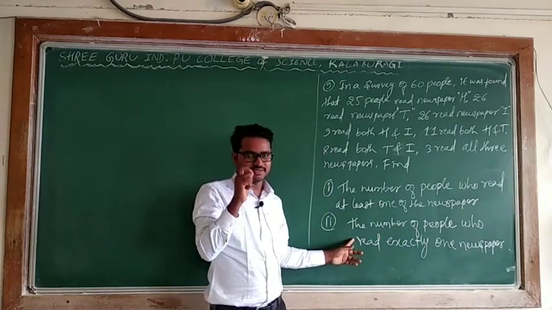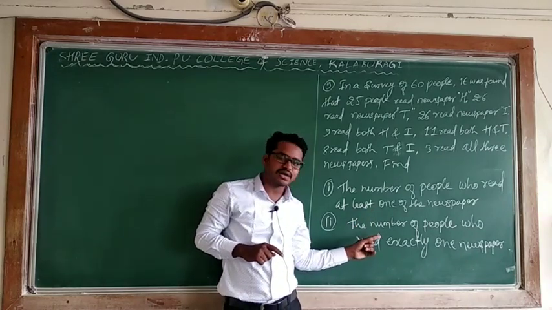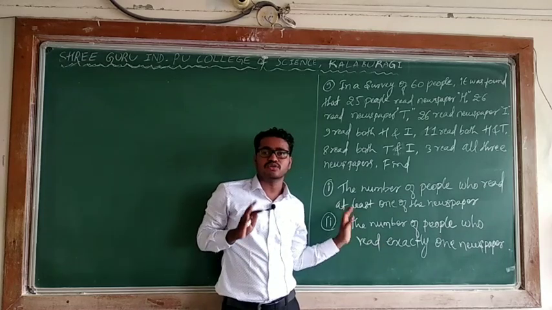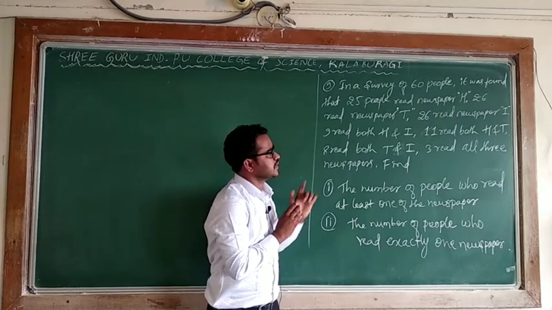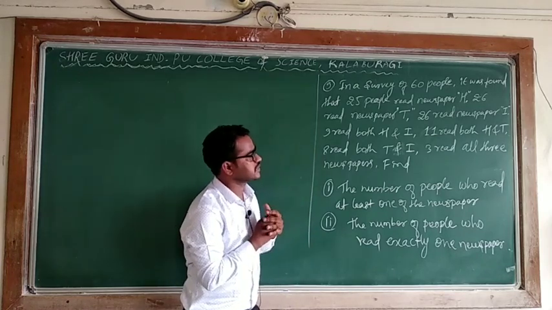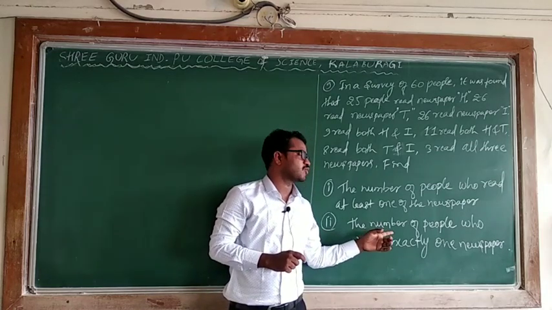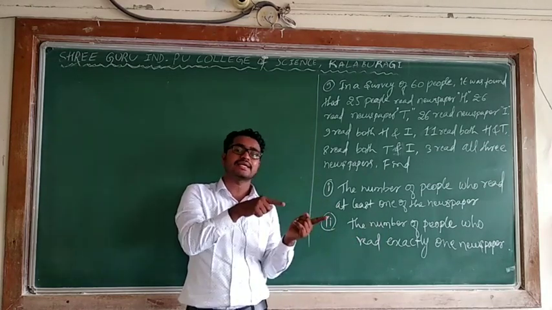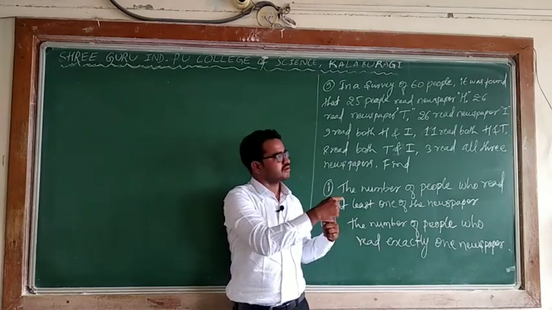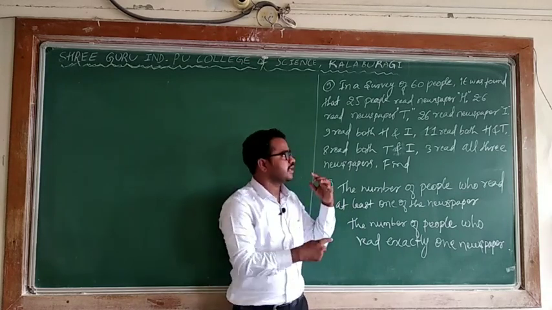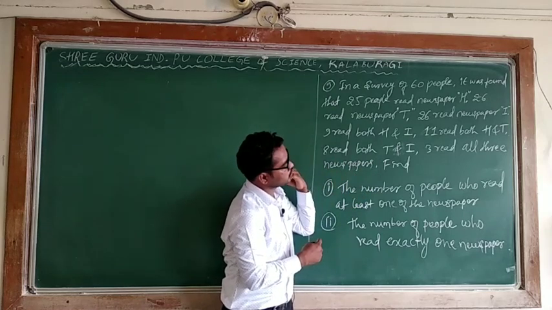You concentrate. What is he asking? The number of people who read exactly one newspaper. Exactly one newspaper means we don't know which particular paper. Is it H or is it T or is it I? But he is asking the number of people who read exactly one newspaper, means that indirectly he is asking the sum of the newspapers of who read only H, who read only T, who read only I.